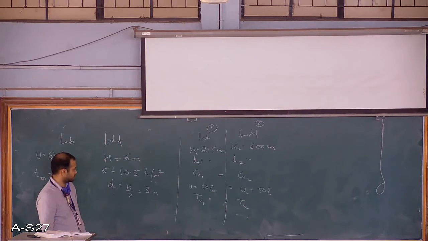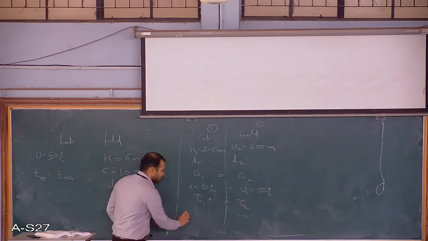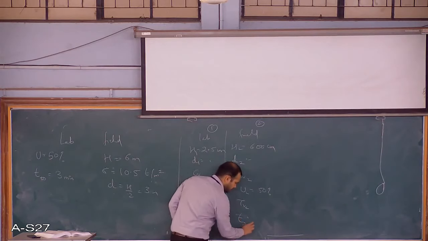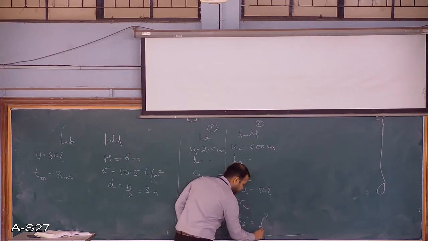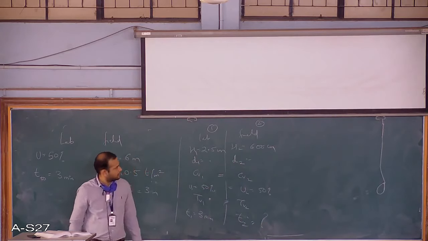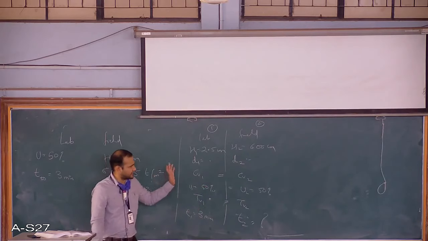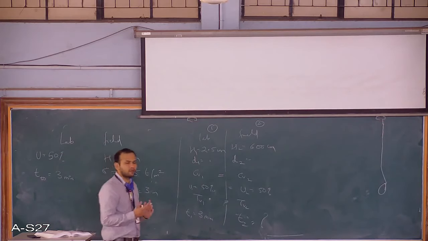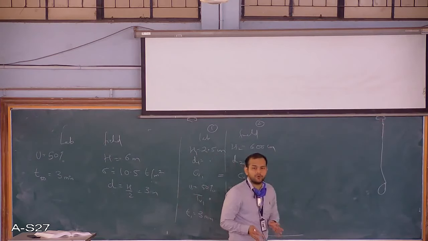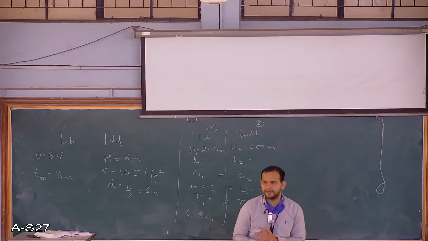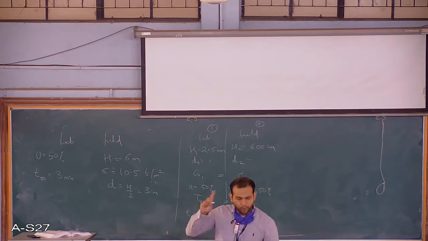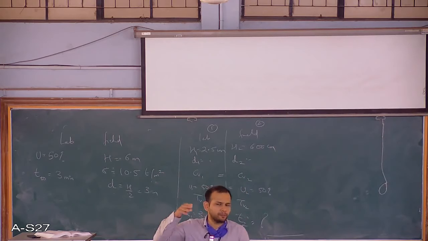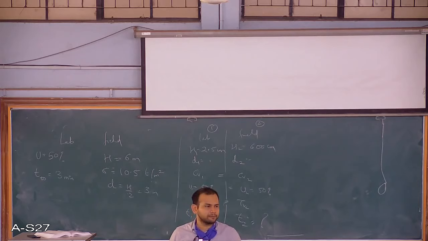What else is known? Here the time is in minutes, 3 minutes, and they have asked you to find the time here. Now this is the given data and kind of your solution. Look at it, try to compare, see what formula is required and how you will approach. In the previous problem we saw there was only one condition in the field, and using one formula you just put in all the inputs and get the answer.